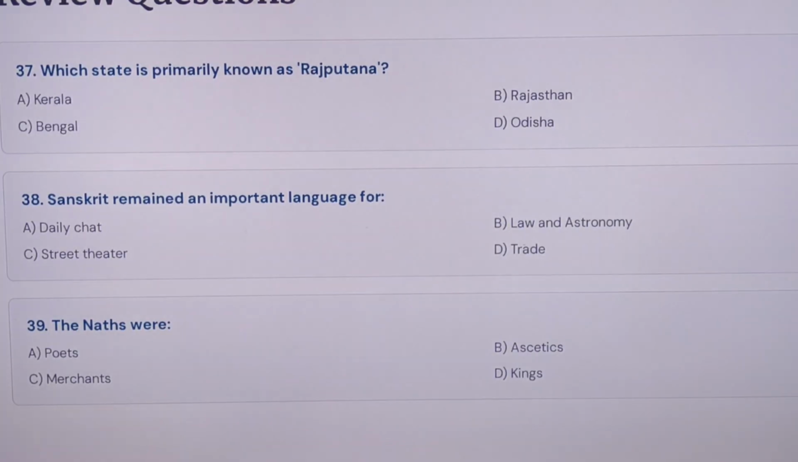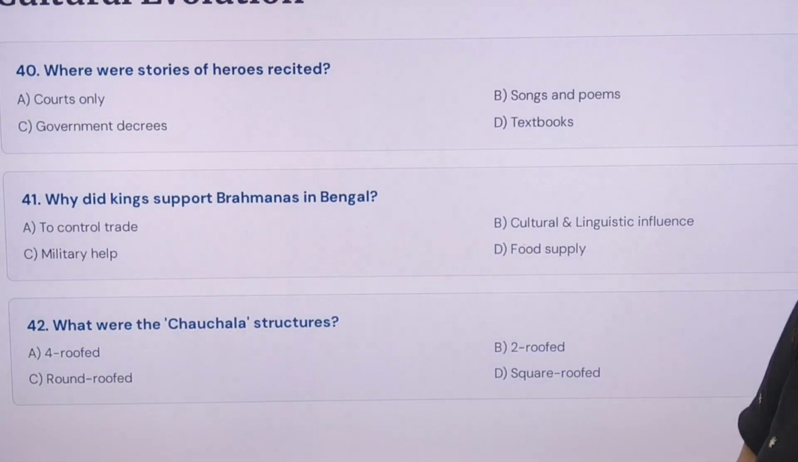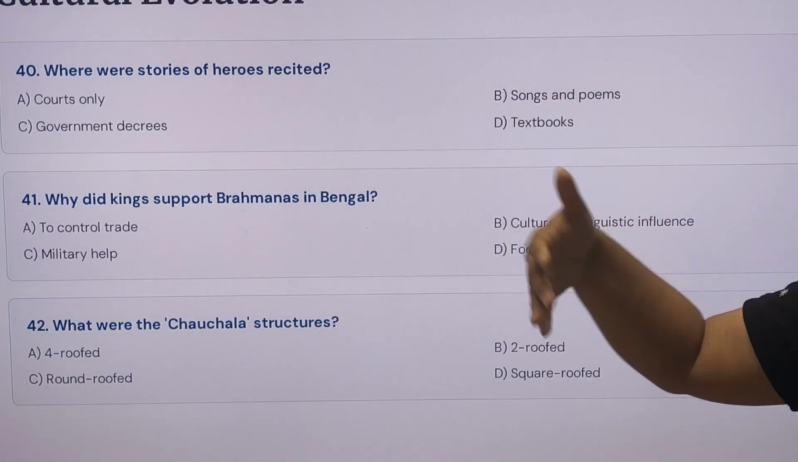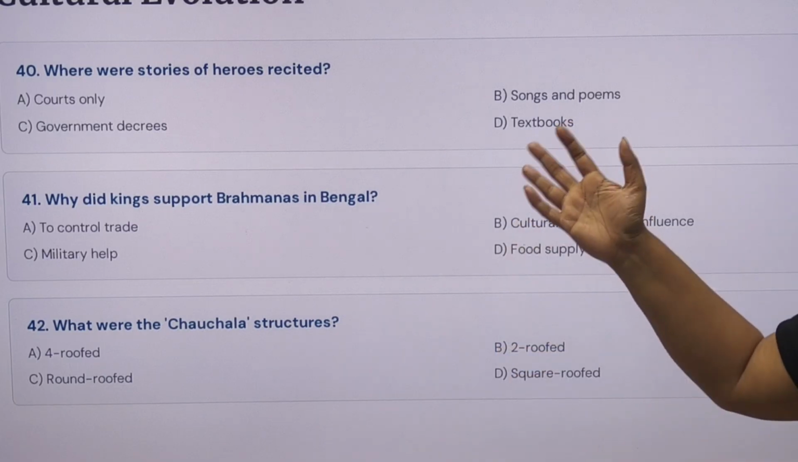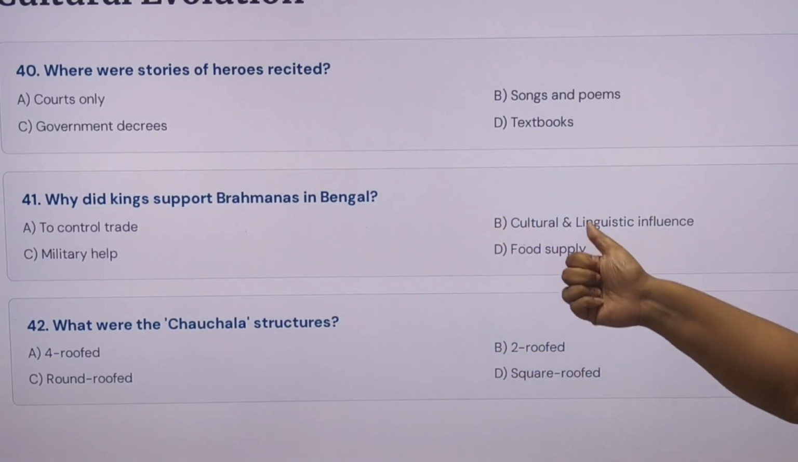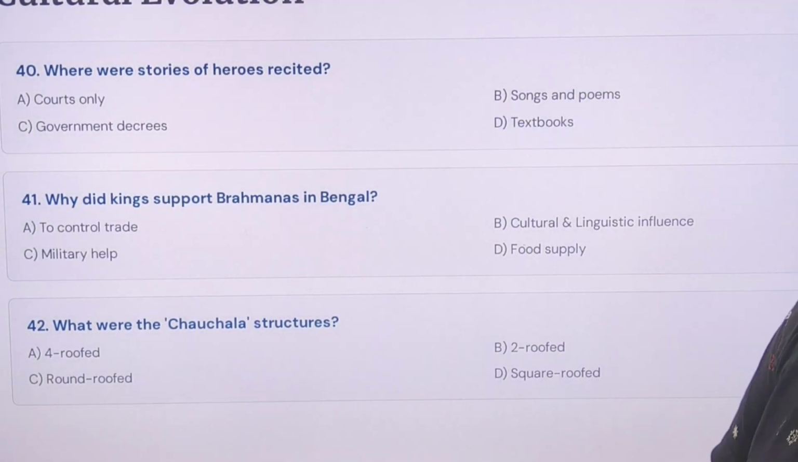for law and astronomy. The Naths were ascetics, means monks. They are the ascetic monks. Where are stories of heroes recited? Songs and poems, the ballad. Okay, Raso. Why did kings support Brahmanas in Bengal? Cultural and linguistic influence. What are the Chauchala? Dochala means two roofs and Chauchala means four roofs.